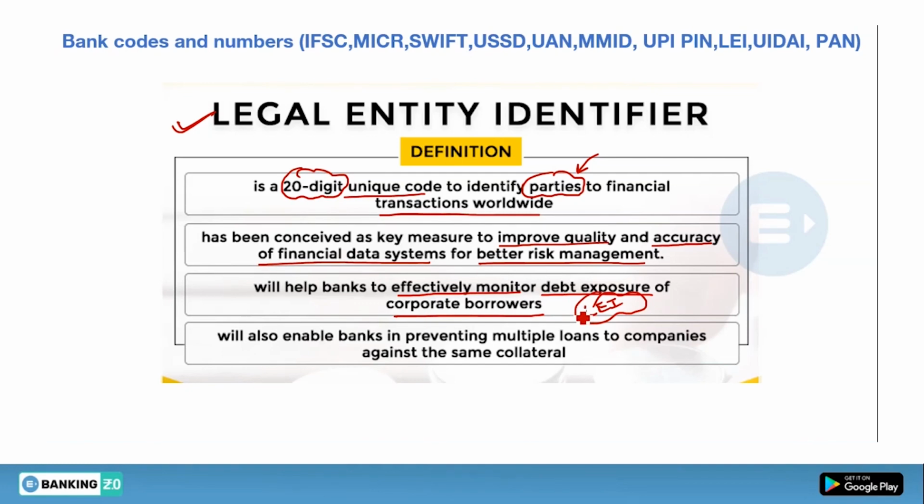By using that, the bank may be able to foster risk management effectively, and it will also enable banks to prevent multiple loans to companies against the same collateral. So it is also enabling the bank to identify whether the same type of loan is taken by the corporate borrower with other banks or not. So this is also helping in better risk management. That is why LEI is introduced.